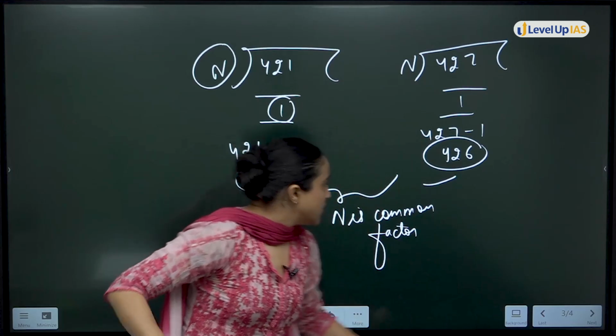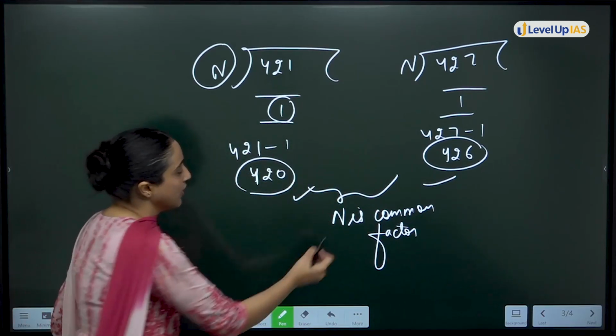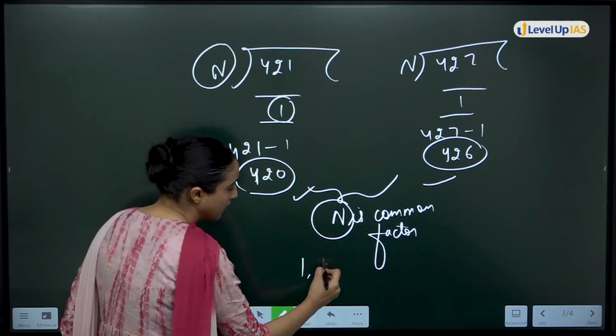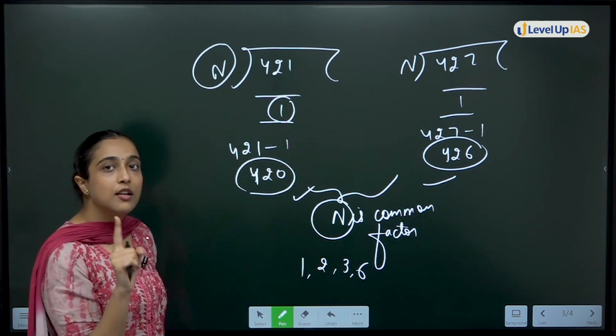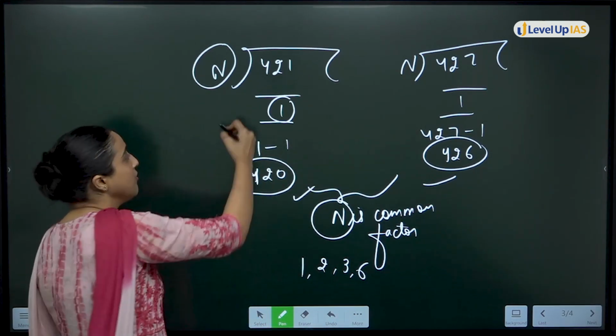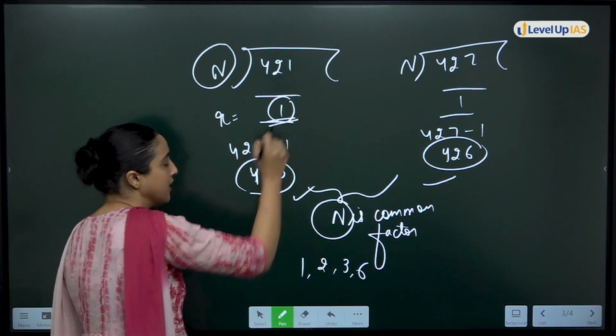Moving on to our question. Now n can be 1, 2, 3 and 6. But there was one condition: the remainder should be 1.